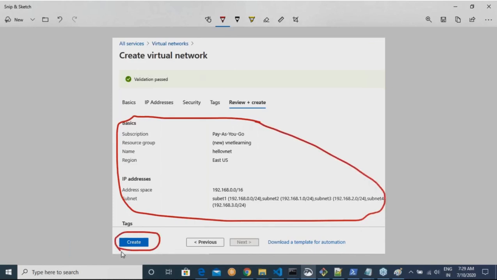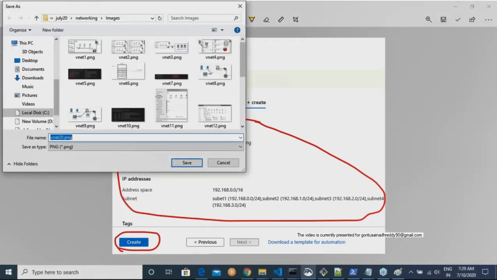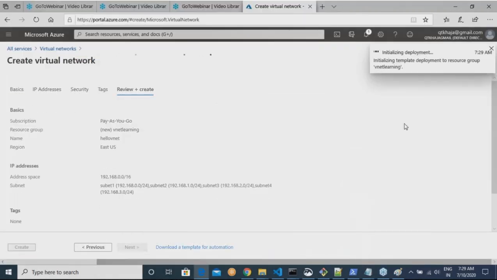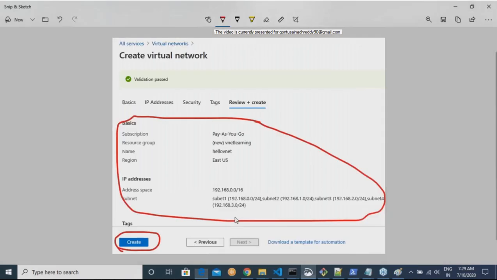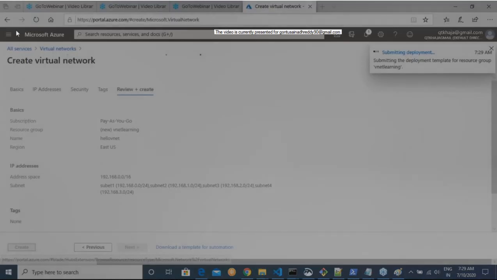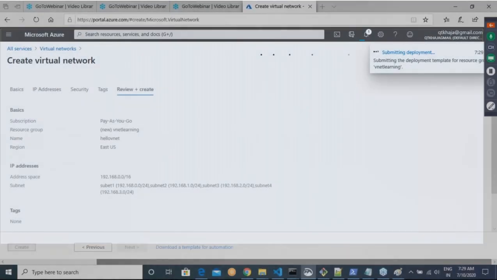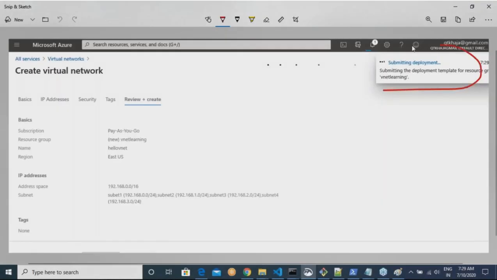And then you click on create. So let me click on create. Now Azure will start doing the job for you. The moment you say create, Azure will start doing this.